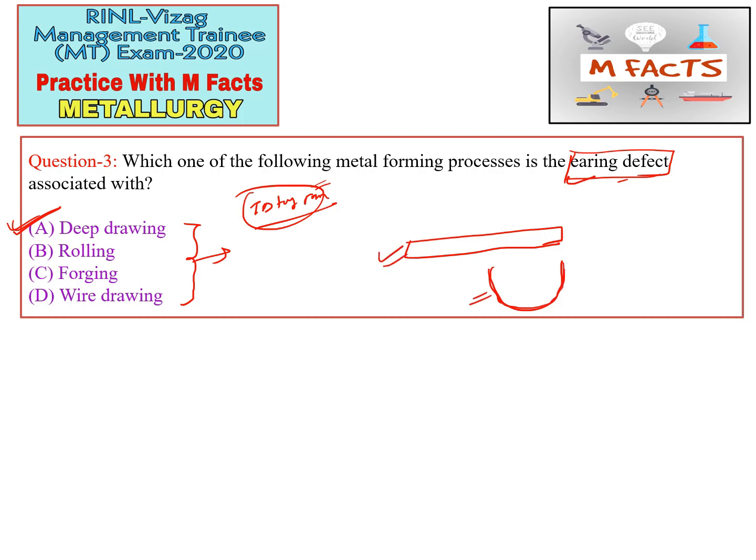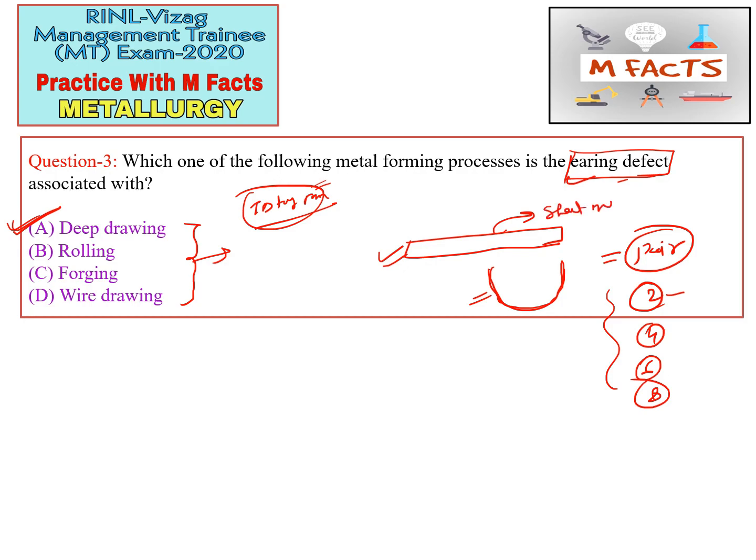So this is the deep drawing process, and earing is the common defect which happens in pairs. Always the earing defect will be in pairs, like 2, 4, 6, 8. This happens because of the anisotropic nature of the sheet metal.